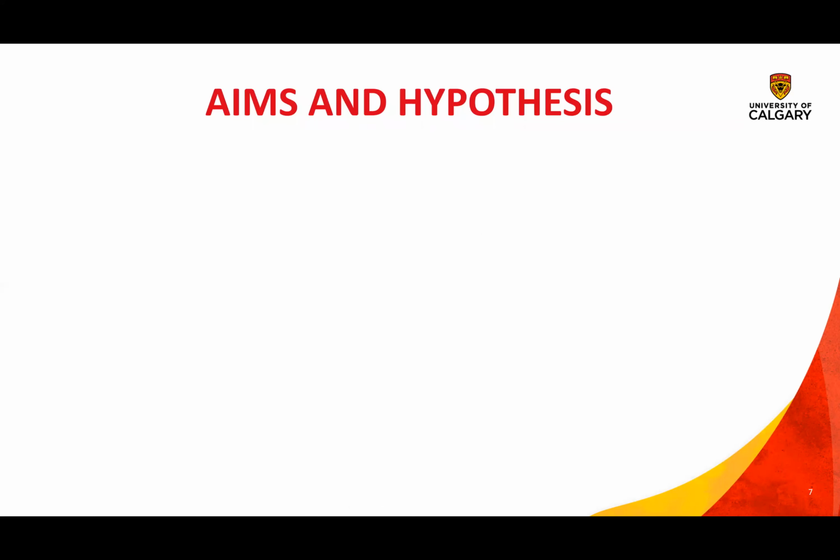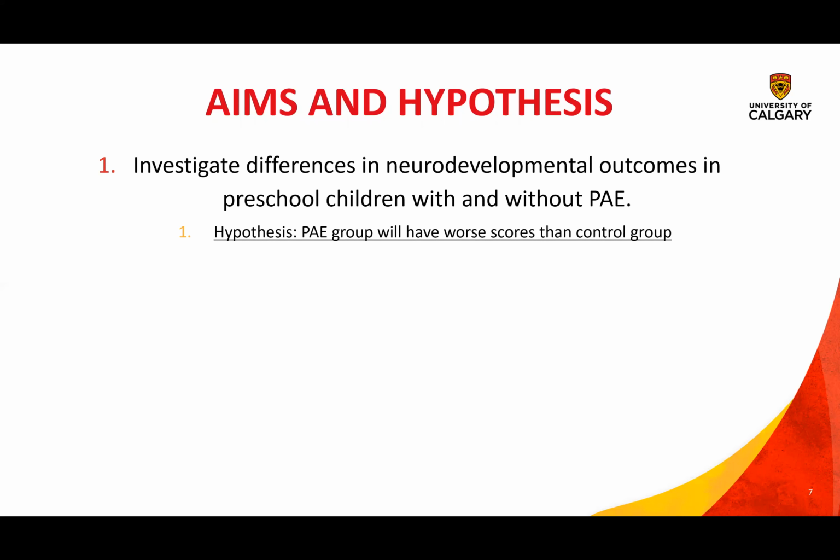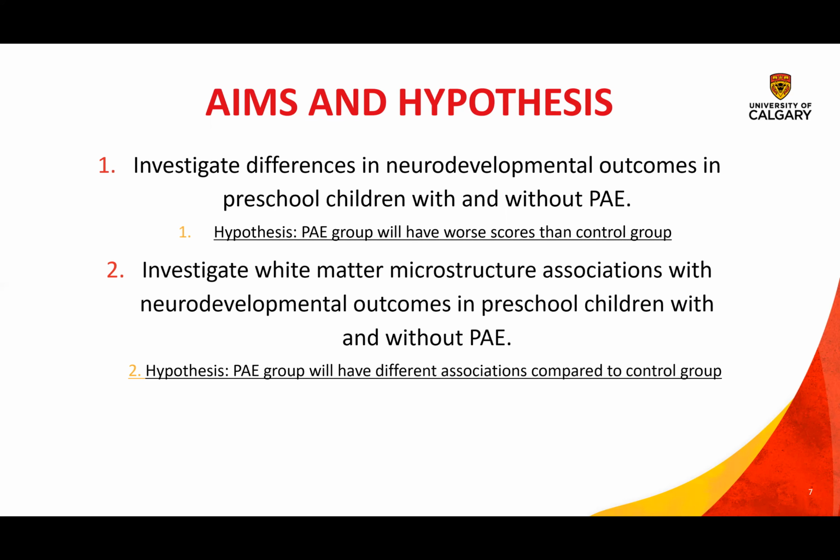Which brings me to the aims and hypotheses of this study. Our first aim was to investigate differences in neurodevelopmental outcomes in preschool children with and without PAE, and we hypothesized that the PAE group will have worse scores than the control group. Our second aim was to investigate white matter microstructure associations with neurodevelopmental outcomes in preschool children with and without PAE, and our hypothesis was that the PAE group will have different associations compared to the control group.